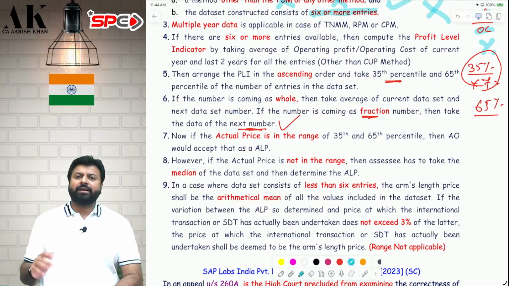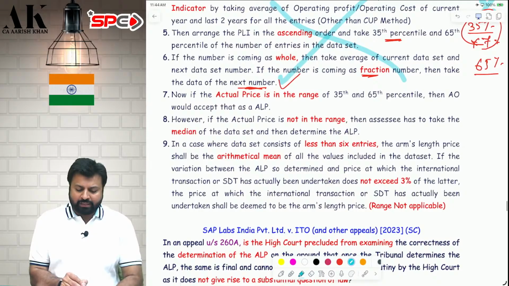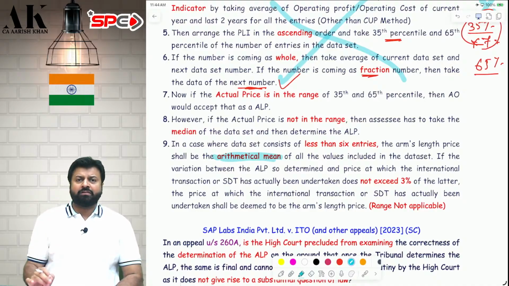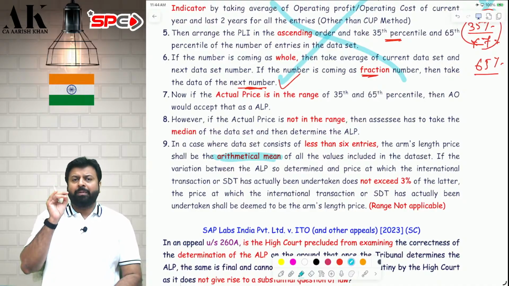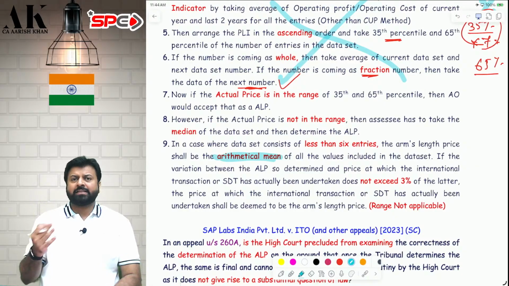Sir, what if the number of items in the industry is less than 6? Then the range concept is not applicable. Then what should we do? You should do only one thing: take the arithmetic mean of all the prices. If you have only 5 prices or 4 prices or 3 prices in the industry, then take the arithmetic mean of those prices. To apply the range concept, you need to have at least 6 companies' data. So if it is less than 6, take the arithmetic mean and then compare with your actual price.